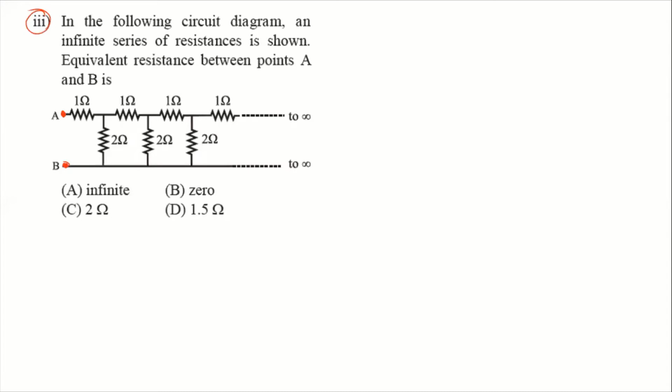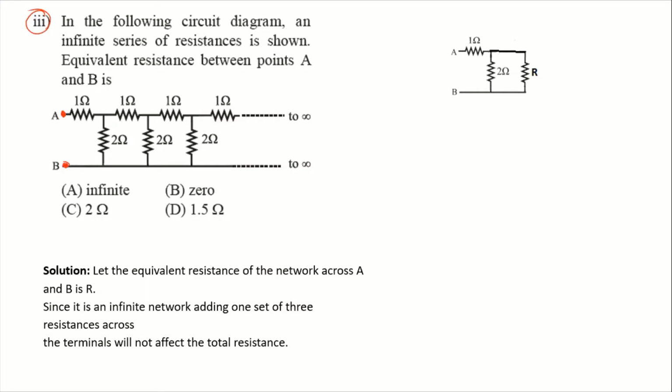Now we have to find the equivalent resistance. Pay attention, this whole circuit we can replace by 3 resistances only. First is 1 ohm, you can see 1 ohm here. Then this is 2 ohm, you can see 2 ohm. And this other combination is replaced by R.